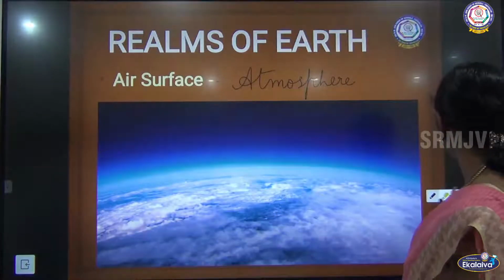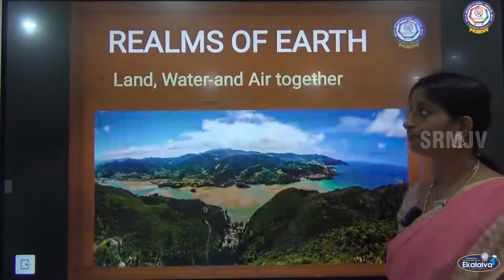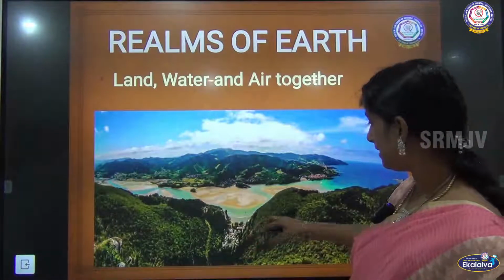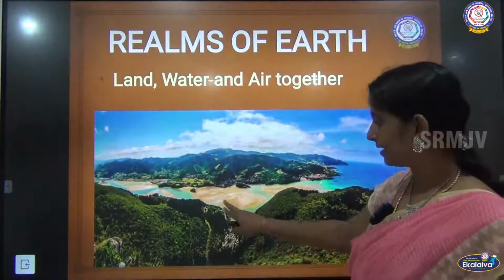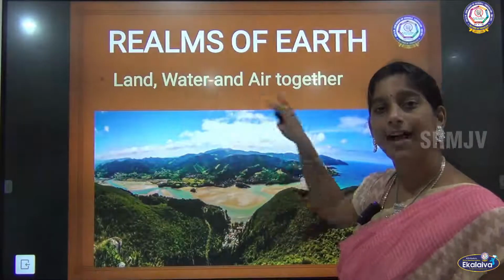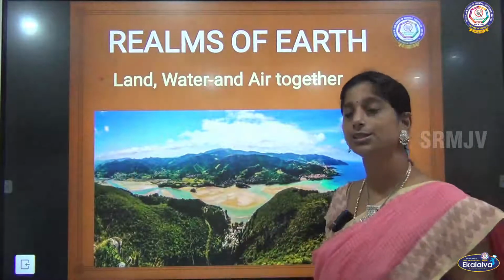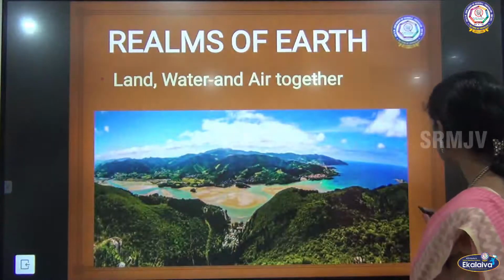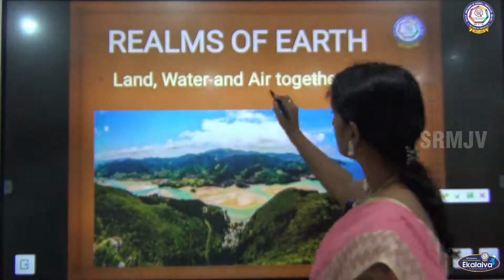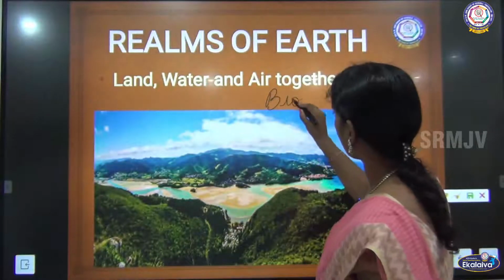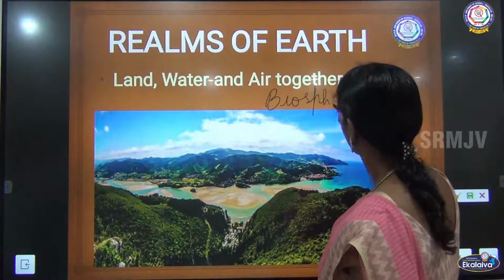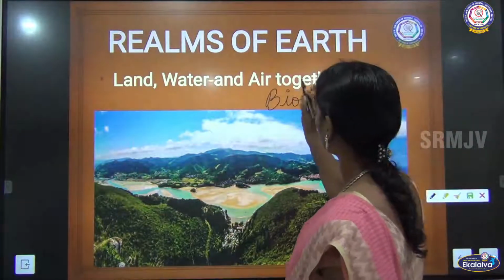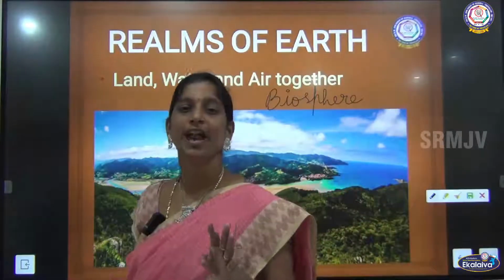Then comes all these put together. You can see land surface here, you can see water, and air is covered everywhere. All these put together, we call the biosphere.